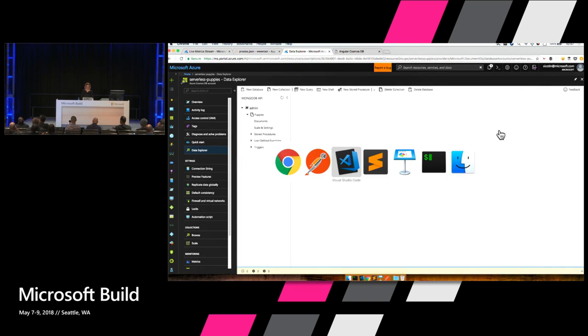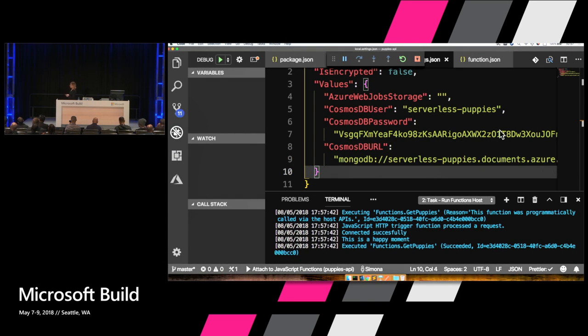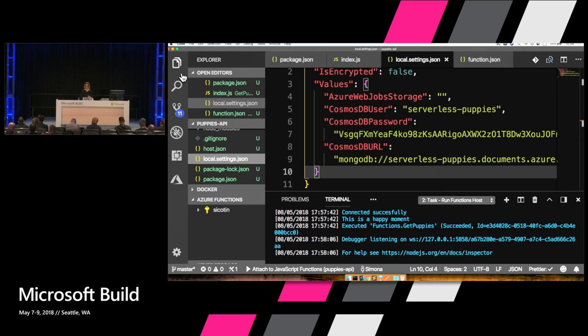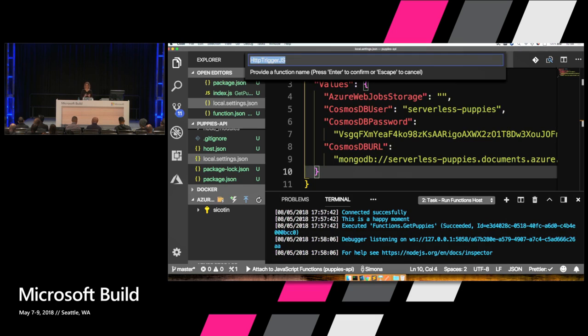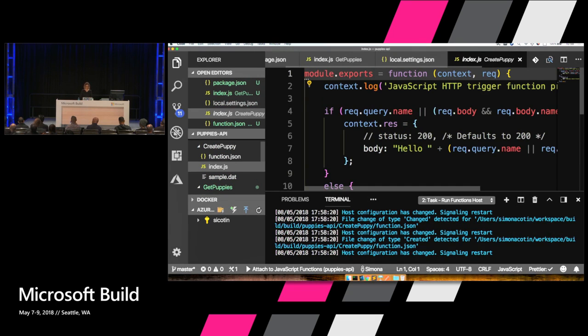Thank you very much. Okay, so the next step would be to create a new endpoint for creating puppies and then updating puppies and deleting puppies. We can do that right now. I've prepared my snippets as well. So then let's create a new function in the same folder. Again, an HTTP trigger, create puppy, anonymous.